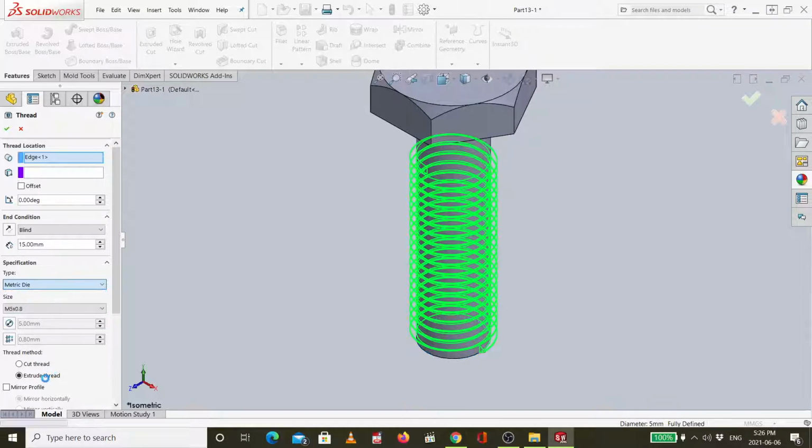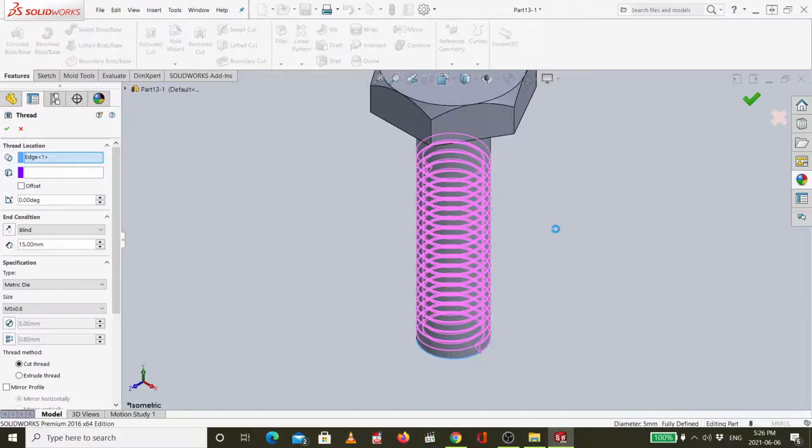Metric tap is suitable with the extruded thread. So I will go this way. Look, even the color is changed as well. So I will go here because I will try to cut this thread inside the cylinder. So then look, I will have this shape.